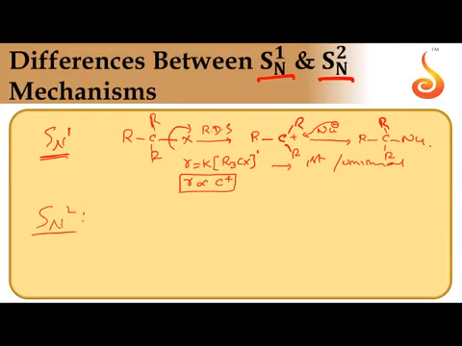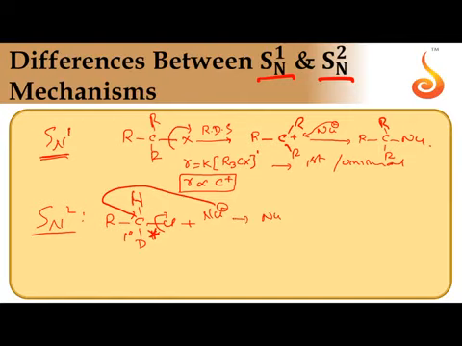Coming to SN2 reaction, it is single step process. Via transition state reaction occurs. Suppose this is the alkyl halide, 1-degree alkyl halide. Carbon is chiral here. When it is reacted with nucleophile, the nucleophile like OH minus can attack from back side of the C-Cl bond to avoid the repulsion, that leads to the formation of transition state. Partial negative, partial negative. This is the transition state, H or D. This is highly unstable.